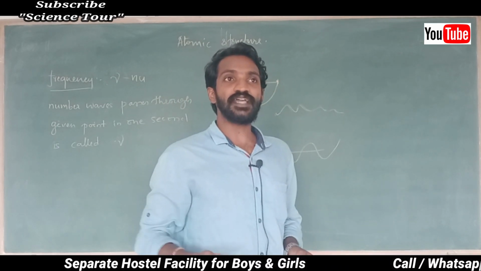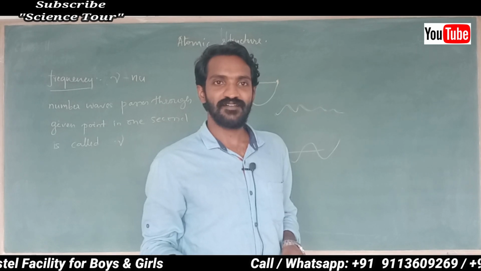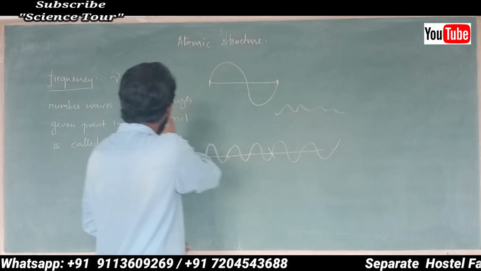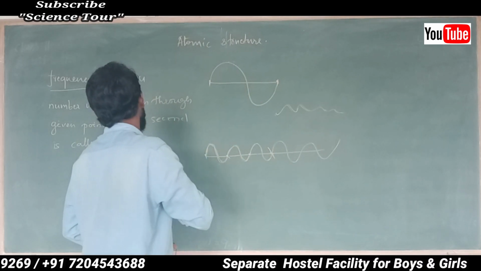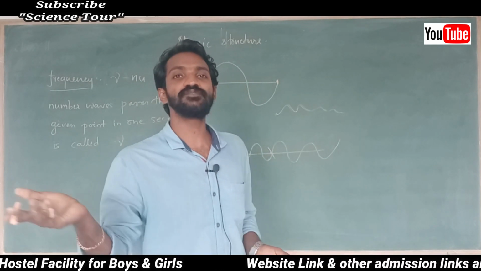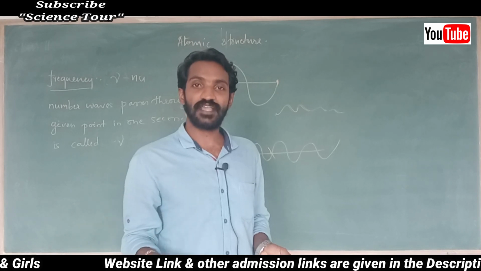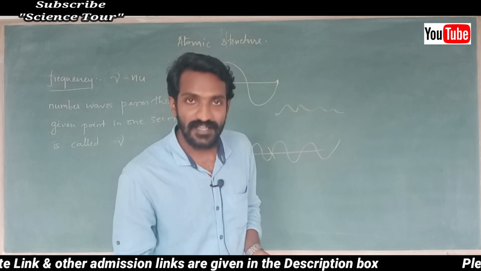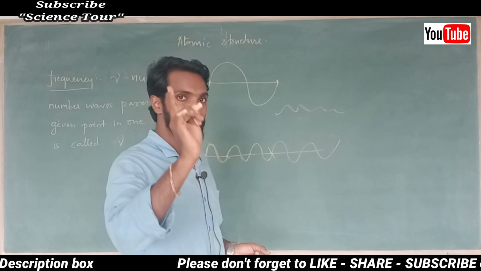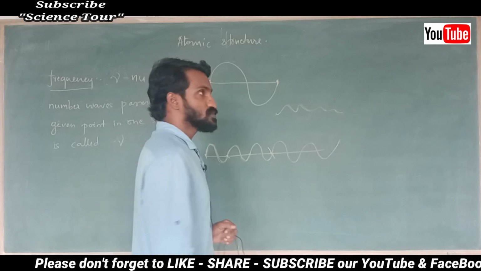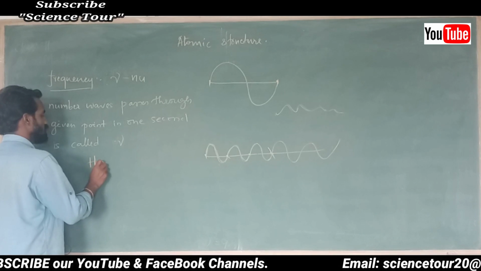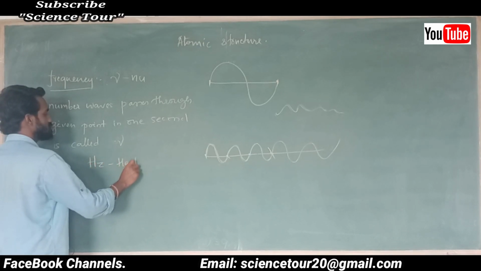You can give another definition. You can say the definition like this: the number of waves that pass through a given point in 1 second, or you can say cycles per second passing through a given point is called frequency. One wave is nothing but one cycle. Remember, one wave is nothing but one cycle. So, what is the unit of frequency? The unit of frequency is called Hz. It is hertz.